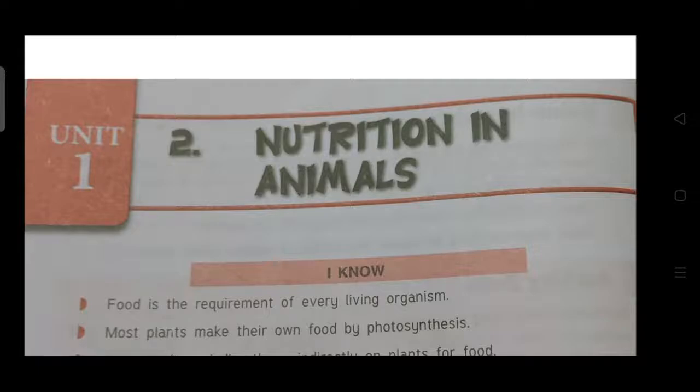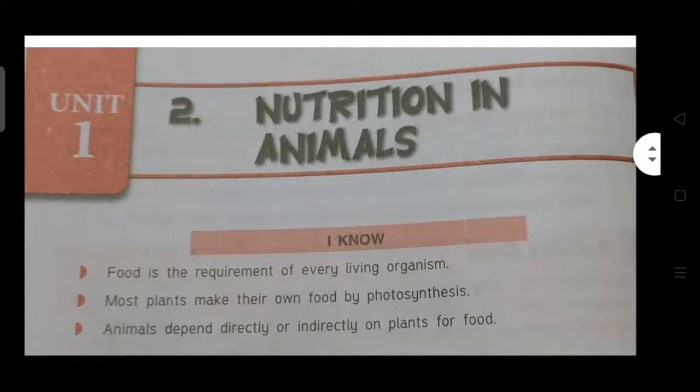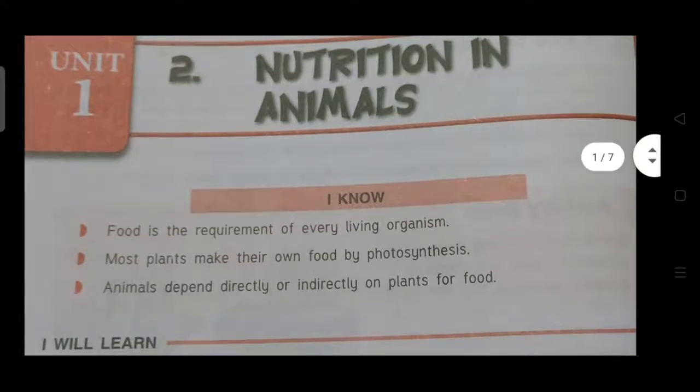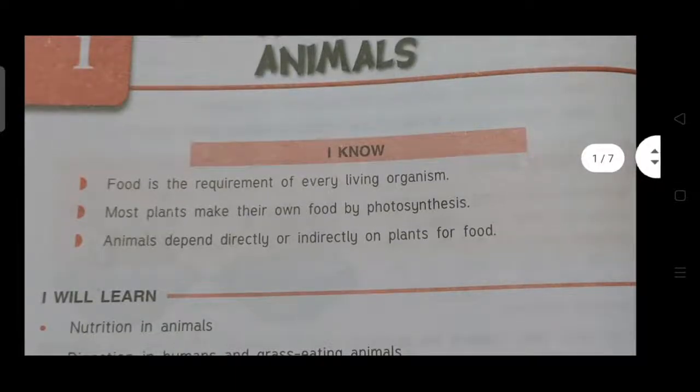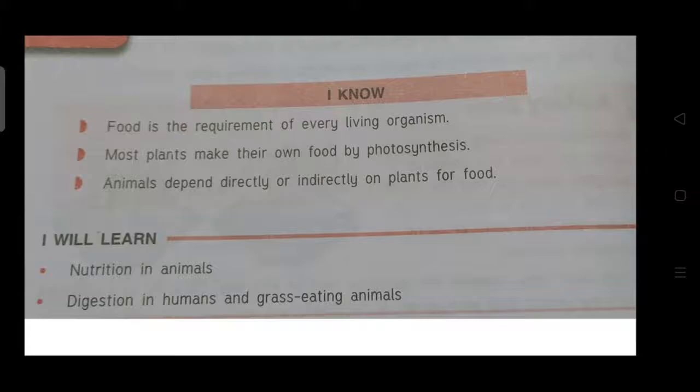In this video, I will explain Unit 1, Chapter 2, Nutrition in Animals. We know that in your previous classes you learned that every living thing needs food. Without food, we cannot survive. Some organisms can make their own food, and some cannot. The organisms that can make their own food are called autotrophs, and those who cannot make their own food are